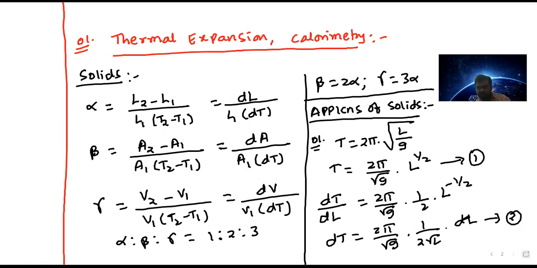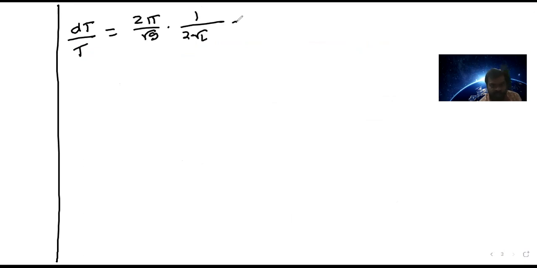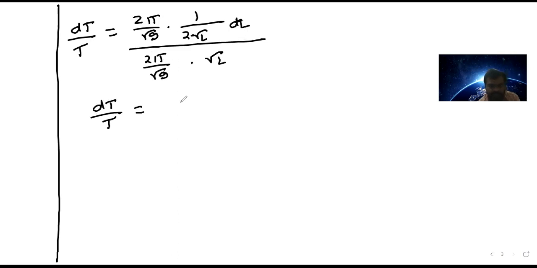So equation 2 by equation 1, we get dt by t equals dt means 2 pi by root g times 1 by 2 root L times dl, over time period 2 pi by root g times root L. So dt by t equals dl by 2L.